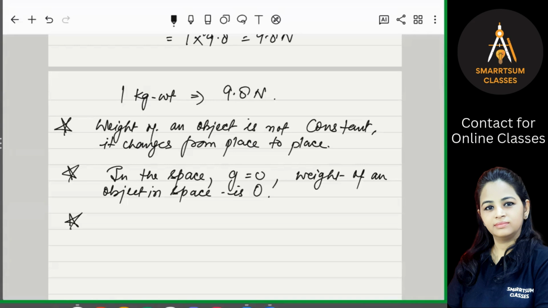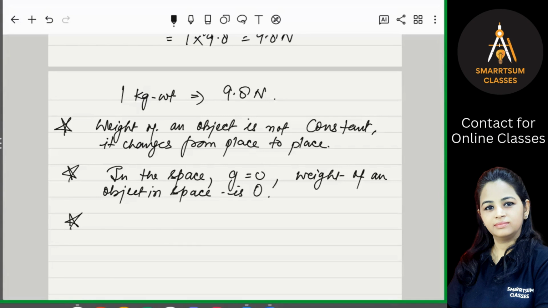So the value of g is maximum at the surface of the Earth. If you go inside the Earth or move upward in the sky, the value of g will decrease.